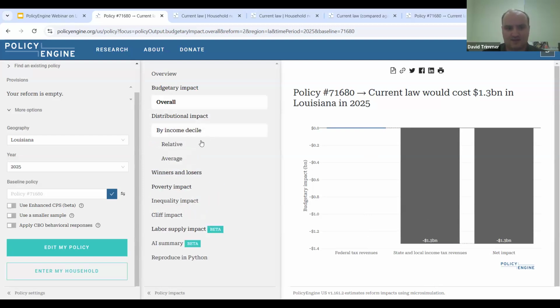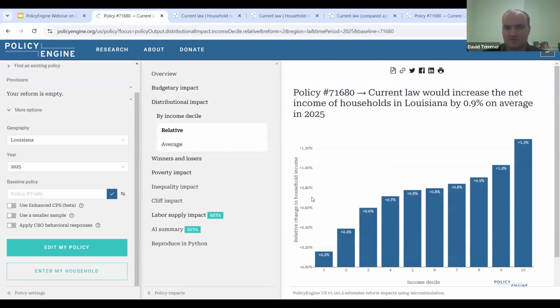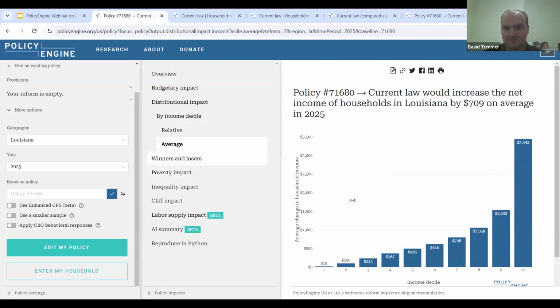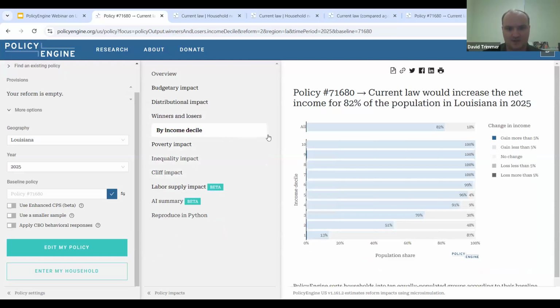We can also look at the distributional impact. We can look at a percent gain for each income threshold, and this keeps going up as we move up the income thresholds. But we can also look at an average benefit, and we see the same thing. The lower income deciles benefit by $18, $100 for the second one, and then we get all the way up to the top income decile, where their average benefit is $3,442.